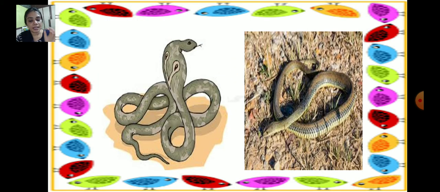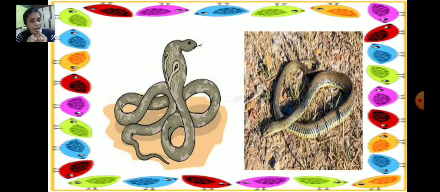And these snakes are also called carnivores. They use their scales to move fast. Scales means the skin on their body. That is called scales. Can you see the dotted lines here? The skin is called scales. It helps them to move fast on the ground because they don't have legs. And they swallow the prey whole.